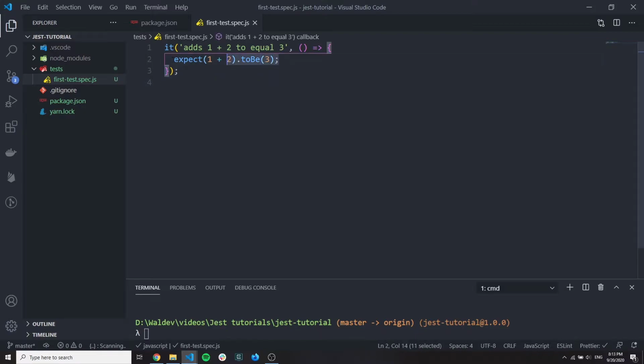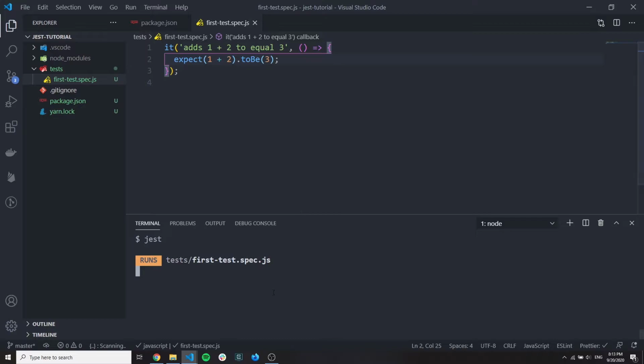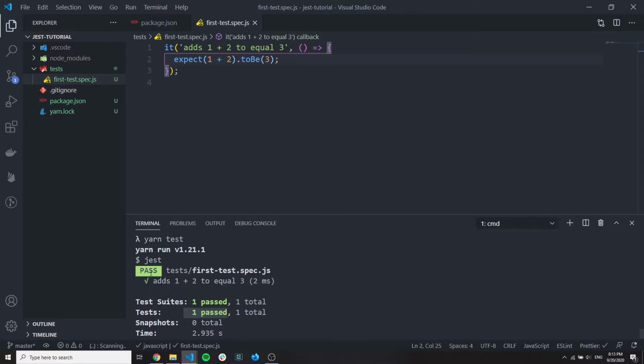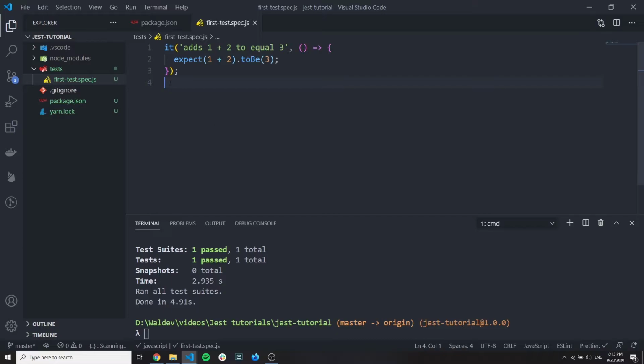In this test we make only one assert. So assert and expect is the last action that creates the check for the test. So we expect 1 + 2 to be 3. Which is actually a reality. Let's start this with yarn test. I'll make it a bit bigger so we can see. We should see our test is passing. So actually one test passed because we have only one test, and we see that this file that we created now is green, which is actually very good. So we wrote our first test.